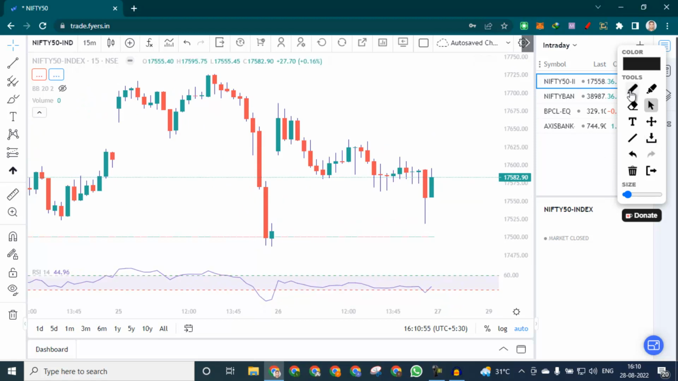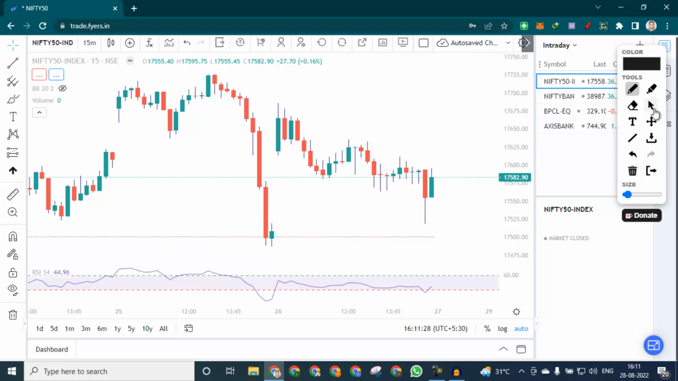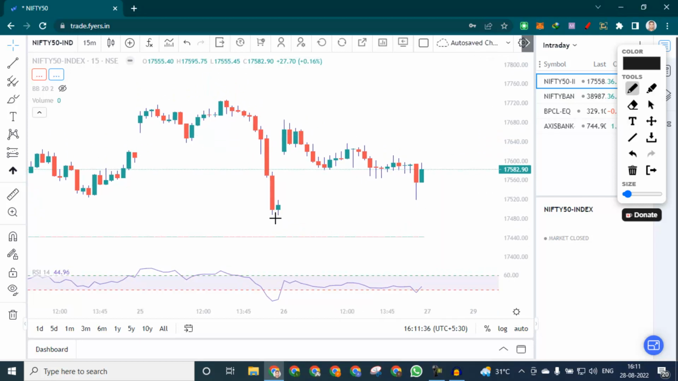So tomorrow, what we can do immediately: there is a trend line. If this is taken out, that is above 17,600, if it opens flat or gap up, and this is the first condition, which is less likely to occur tomorrow. But if it occurs, then above 17,600 we can buy, keeping a 20 to 25 point stop loss, maybe 60 points on the upside.